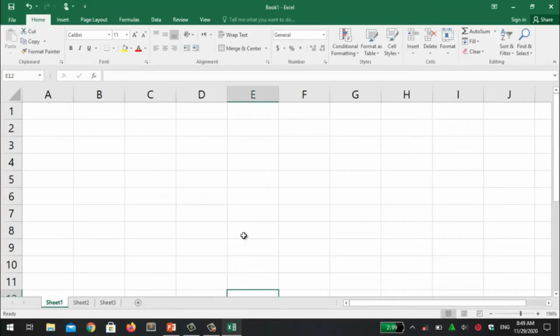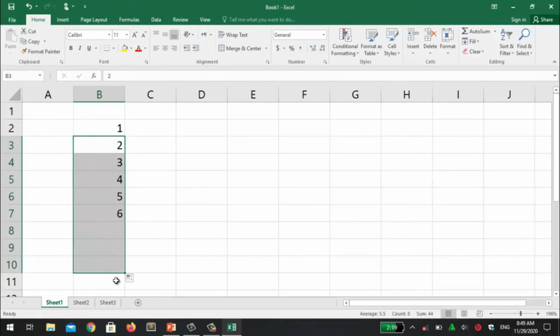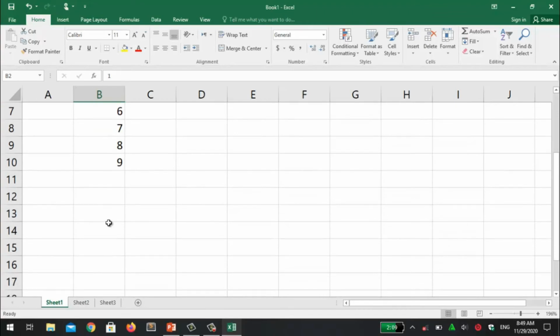Okay, filling columns and rows. By default we have a number of built-in series lists here. Let's suppose you want to fill this column, then you have to select 2 numbers and drag. So this is called a fill series. This is going to be filled in a series and also in ascending order.